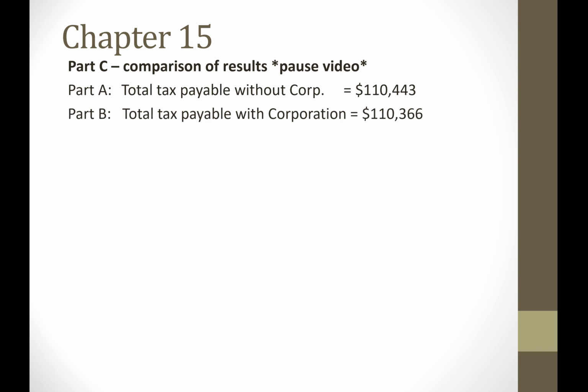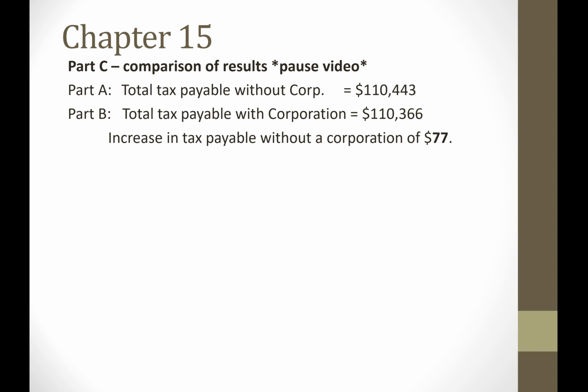And the total tax payable, if we had a corporation, and this includes both the corporate tax and the individual tax, is $110,366. So what we see here is that if they operated without a corporation, they pay slightly more tax of $77.